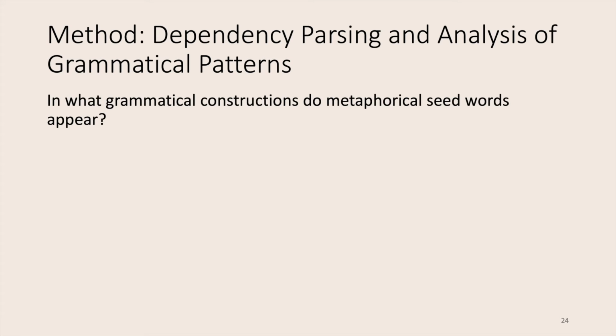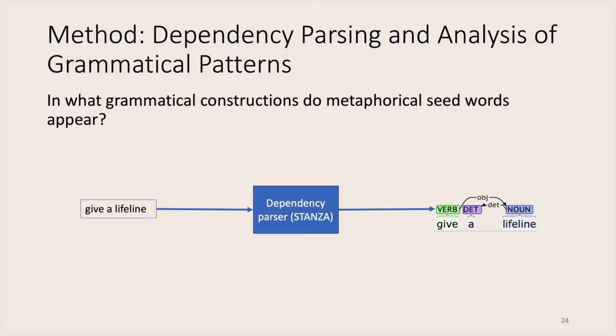So we then go to a next step where we do a dependency parsing and an analysis of grammatical patterns. So here we look at in what grammatical constructions metaphorical seed words appear. Given a sentence or a phrase such as "give a lifeline," we feed it through a dependency parser. We are making use of Stanza here, and it gives us a pattern such as a simple verb-object combination in this case. And then we count what patterns do occur frequently.